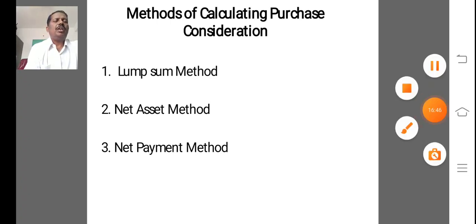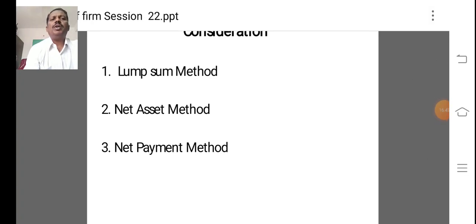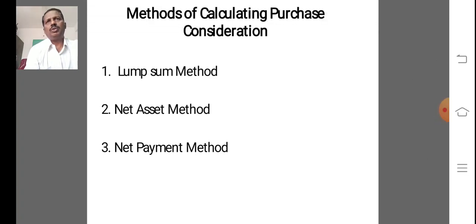So we get 21,000. So what is the total purchase consideration in this example? In the form of shares, 1,80,000. In the form of 6% debentures, 57,000. In the form of cash, 21,000. What is the total PC? 2,58,000. So this type of information we are using to calculate.